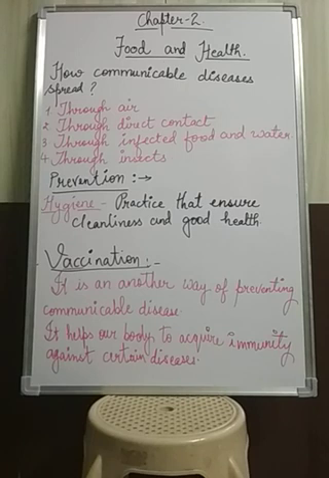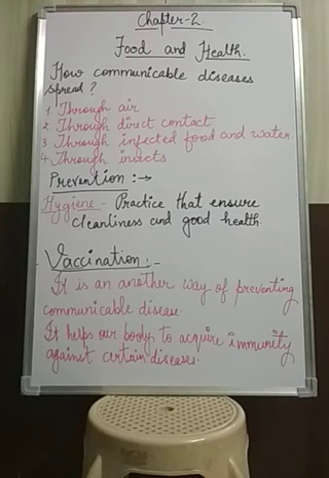That mosquito sucks up the germs with the blood of the diseased person, and when that same mosquito bites a healthy person, it can inject the germs inside the healthy person, and that healthy person suffers from malaria. Okay, so insects can cause communicable disease.